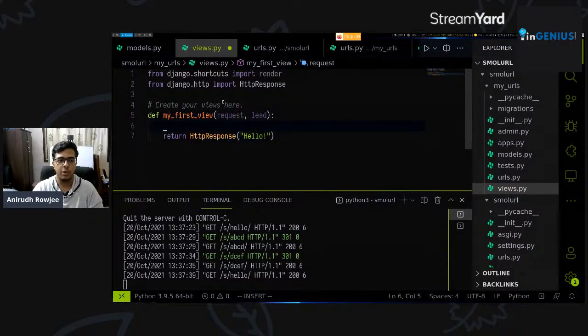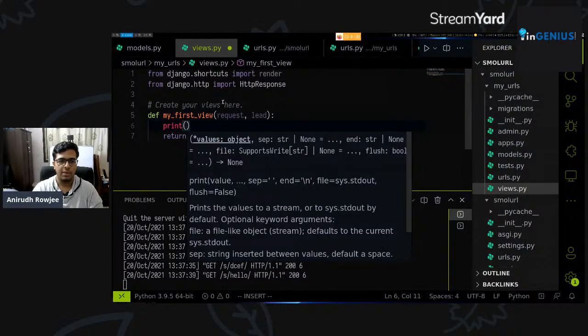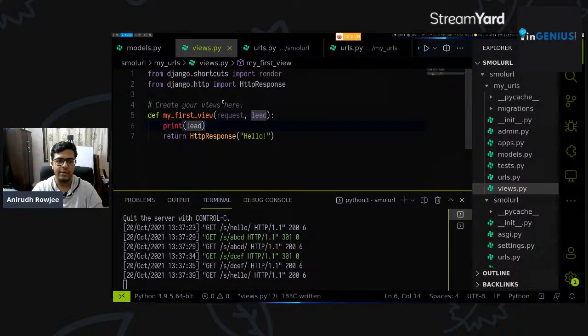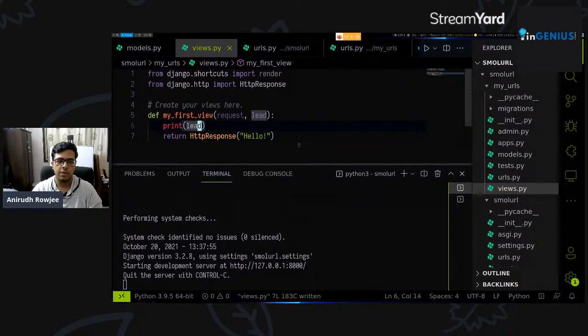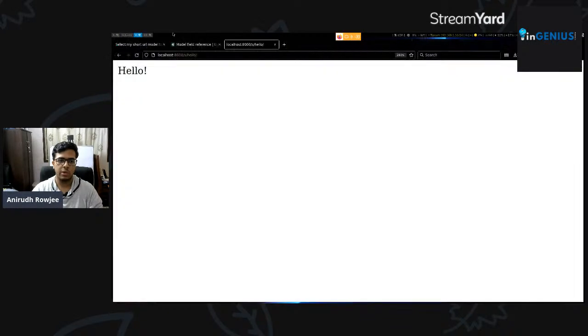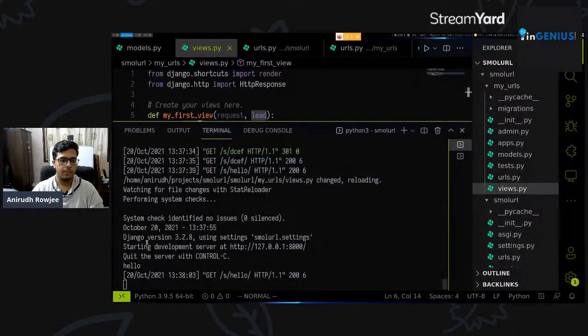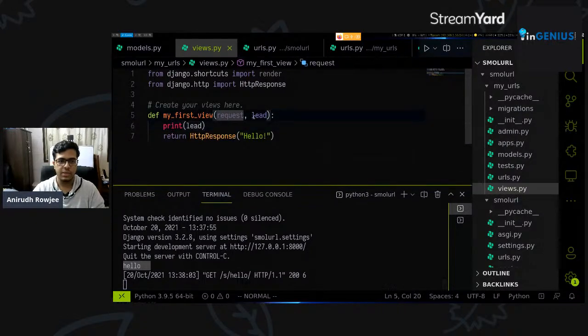So we have our lead object here. So let's print that. Let's print whatever we get in lead as and when the functions hit. I'll open the terminal a little bit more here. Let's refresh on this page, which should submit a request with the lead of hello. And as you can see, hello has been printed out here. So through this, we can see what URL parameters are being sent.